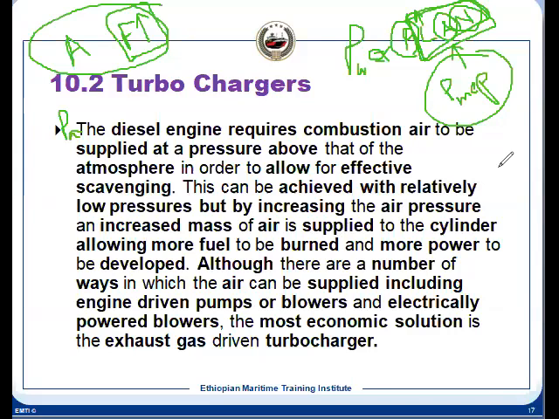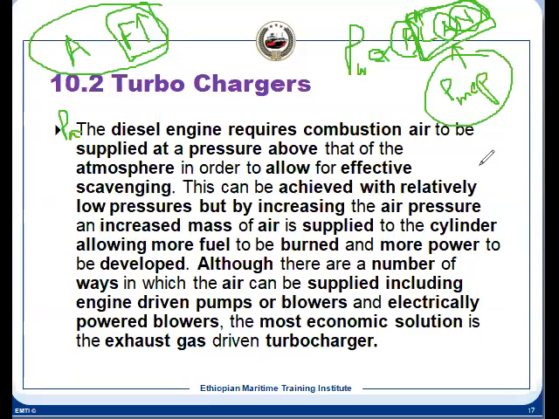So now let's see the turbocharger. All our engines are turbocharged engines, so the pressure which is supplied is always more than atmospheric air. That makes the scavenging effective, and we can also increase the fuel quantity to be injected to increase the power. Both help.